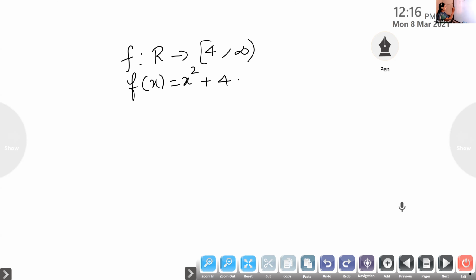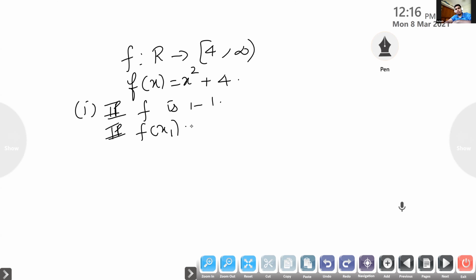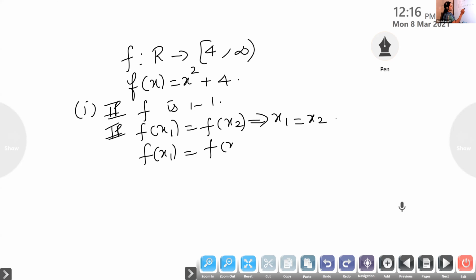What is the condition you have to prove? To prove it is invertible, first you have to prove f is one-one. What is the condition here? f of x1 equal to f of x2 implies x1 is equal to x2. So you start with this condition, f of x1 is equal to f of x2.